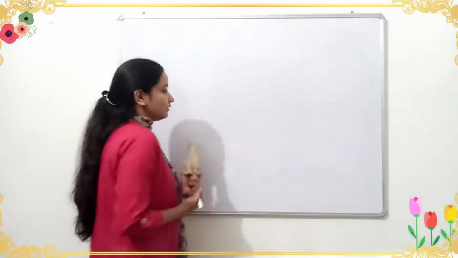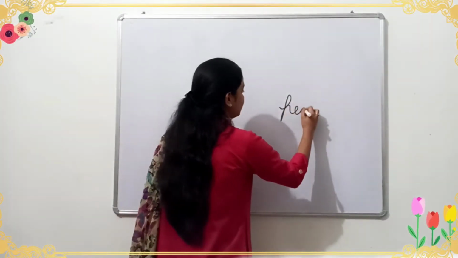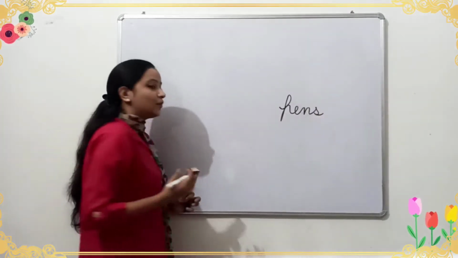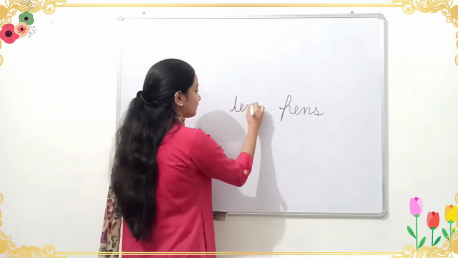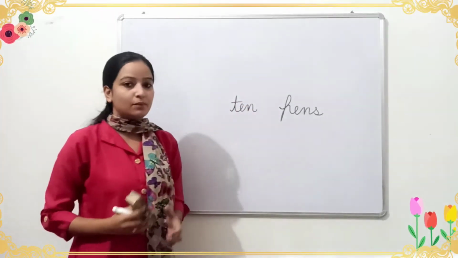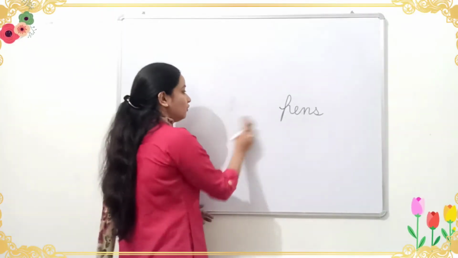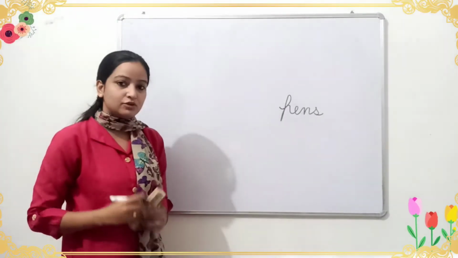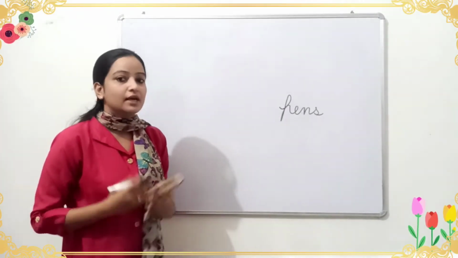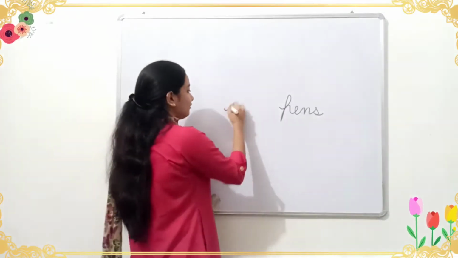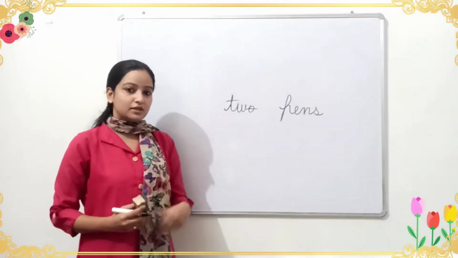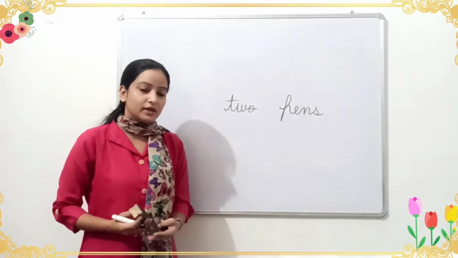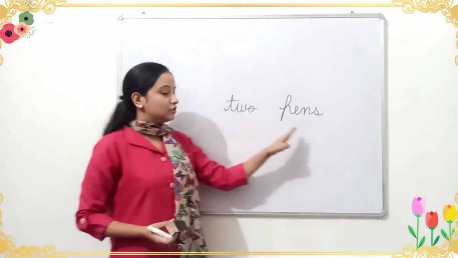At first I told him to bring only pens, so he bought 10 pens for me. The second time I told him to return the 8 pens. Now how many pens are left with me? 2 pens.